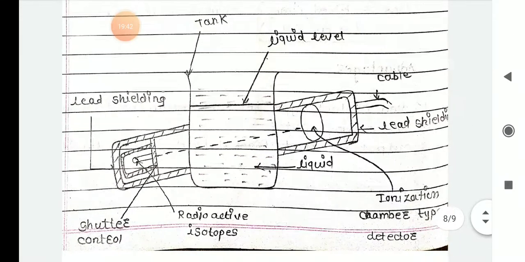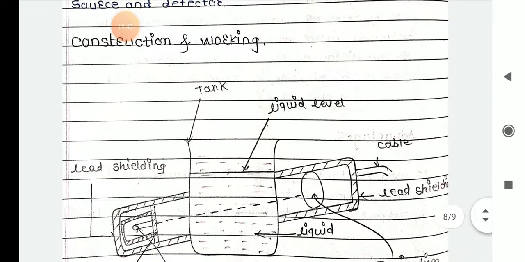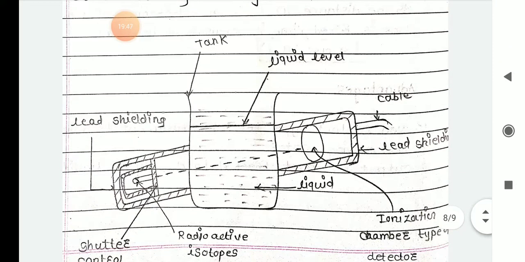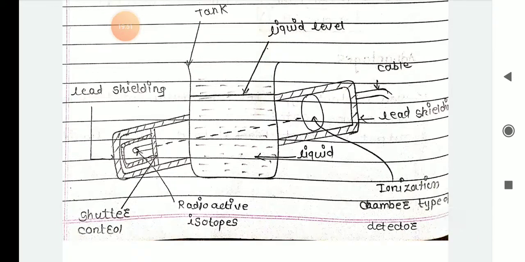So this is the diagrammatic representation of the radiation level indicator or detector, as shown in the figure. The construction of the gamma ray liquid level indicator or gauge is as shown in the figure. The instrument consists of radioactive isotopes in a lead shielding, which may be americium or cobalt, for radiation of the gamma rays. You can use some material like americium or cobalt.